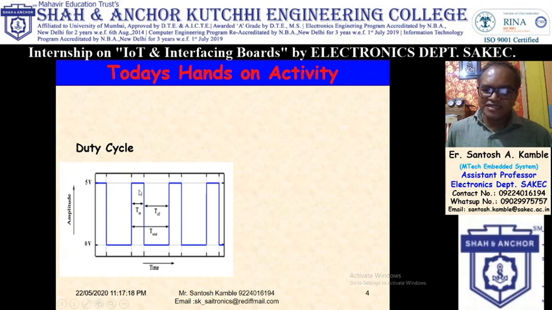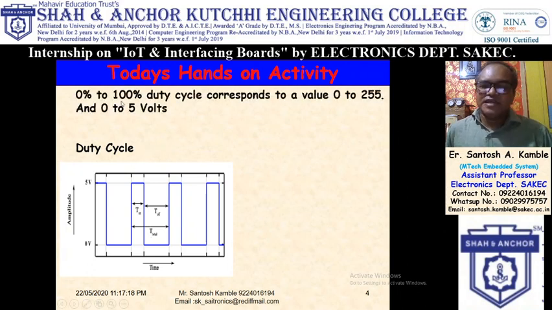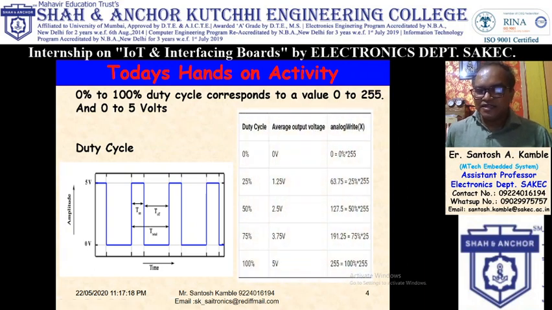If on time is less than off time, then the duty cycle is less. If on time is more than off time, the duty cycle will be more. Now in Arduino, we have to send 0 to 100% duty cycle, and for that you have to send 0 to 255 for 0 to 5 volt. This table will give a brief idea regarding the signal. If you want duty cycle equal to 0, your average output voltage is 0 volt, and for that your analogWrite value is 0.